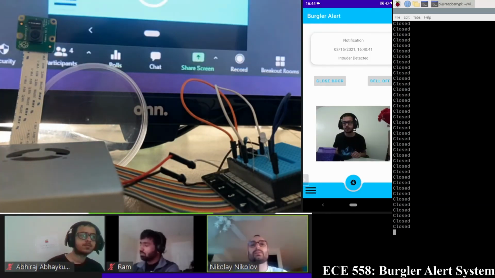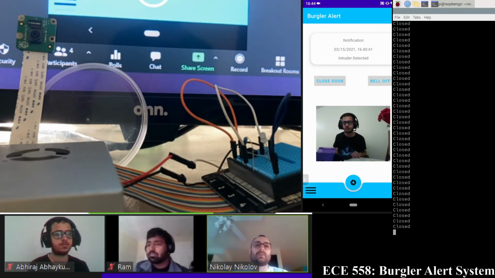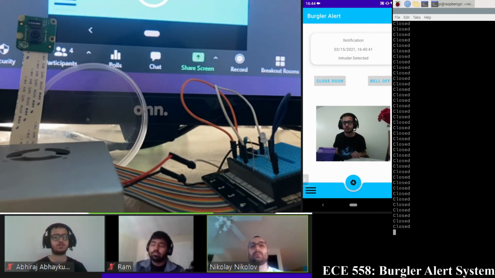And from there, since we're notifying the user in the app and the picture is uploaded, the app can download the picture. Another part of the backend is that we separate the backend as one client, and then we have multiple little worker scripts that execute simple things, like updating the image or updating the status of the door. And this was the backend pretty much.